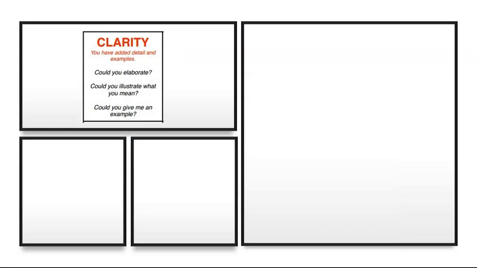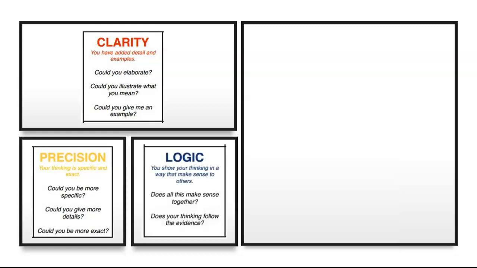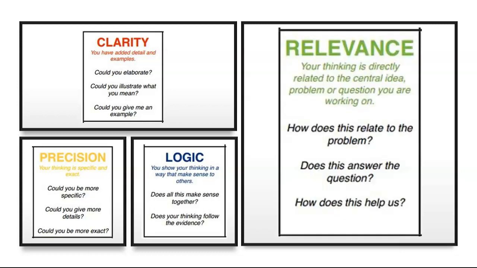Paul and Elder's intellectual standards come into play. Clarity helps create the picture in the audience's mind. Precision demands facts, data, and information that create specificity. Logic seeks sequences and consistency, connecting claims with evidence, and in turn with conclusions. Relevance minimizes distractions with focused detail and apparent relationship to the topic, answering, is it useful or extraneous?